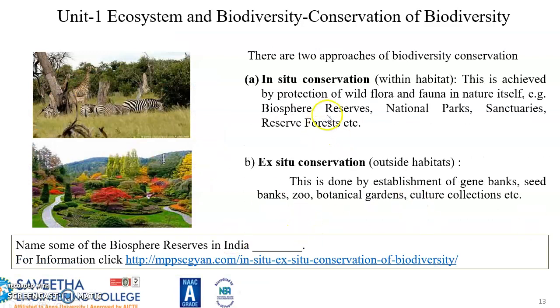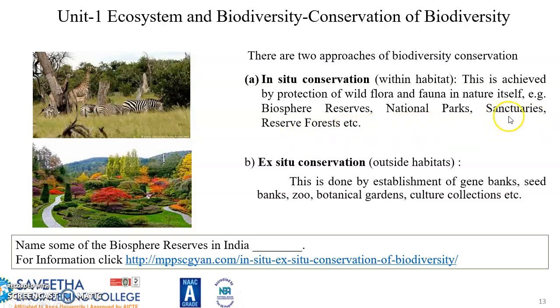So we have two types of conservation. First one is in situ conservation, second one is ex situ conservation. In situ means within habitat. Wherever the plants are, wherever the animals are, within their habitat, we can preserve them, we can conserve them, which is known as in situ conservation. This is achieved by protection of wild flora and fauna in nature itself. Examples are biosphere reserves, national parks, sanctuaries, reserve forests, etc.